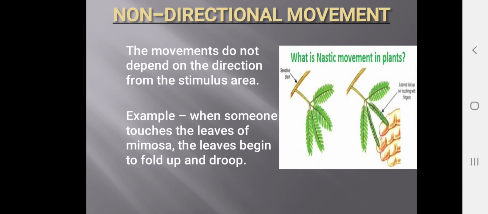For example, when someone touches the leaves of mimosa, the leaves begin to fold up and drop. The mimosa plant, the touch-me-not plant: if you touch anywhere on the leaf, all the leaves will shut. They fold. This is one example of non-directional movement.